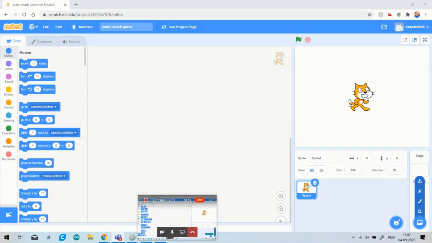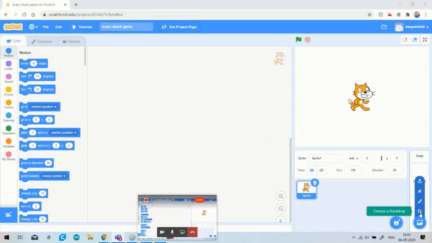Okay, so yesterday I told you that there are three tasks available on the Scratch platform. The first is to select the background, the second is to select the character, and the third is programming and coding. As we learned some programming in Scratch yesterday, today I will teach you more about it, and how you can design your own sprite, and how you can start the game and play it again. Today I will teach you all of these things.